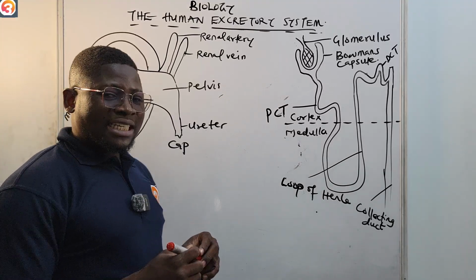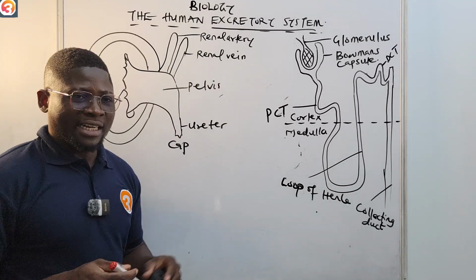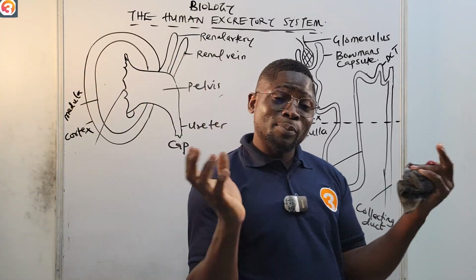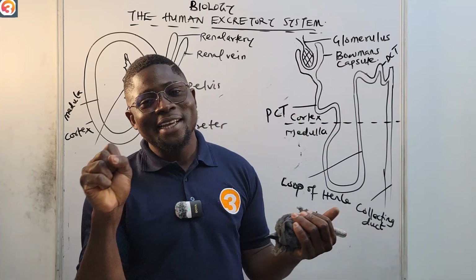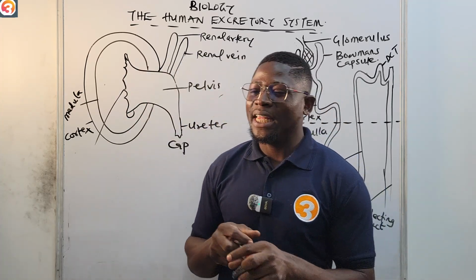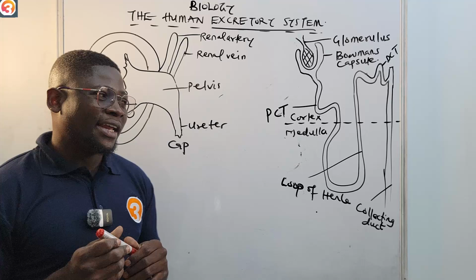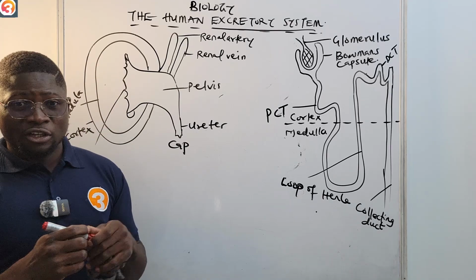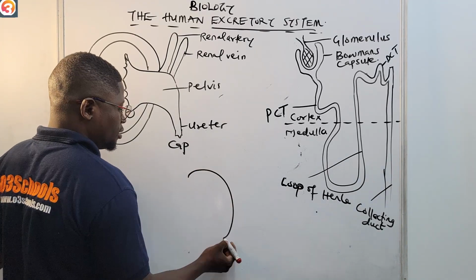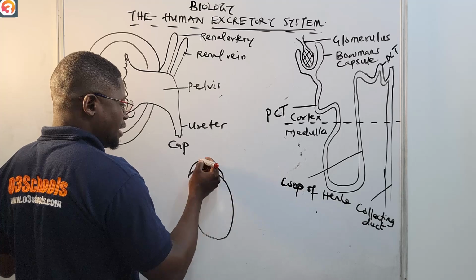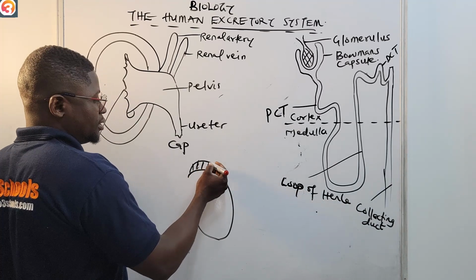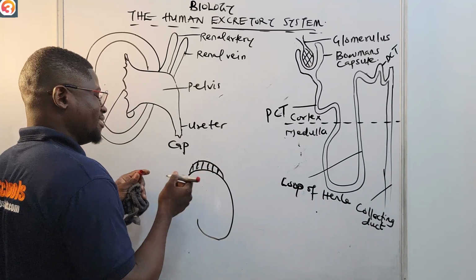Like I said, humans are born with a pair of kidneys, and the kidneys are very tiny, very small. They are like a fist, okay? They are very small, but they are very, very important. Just like I showed you just now, at the top of the kidney there are structures that look like a cap, called the adrenal gland.